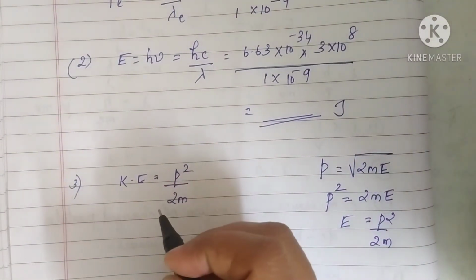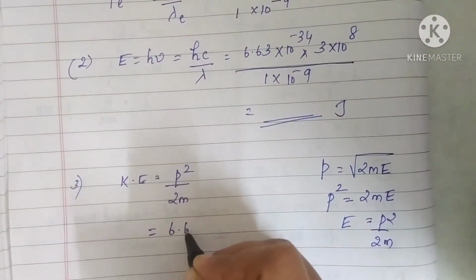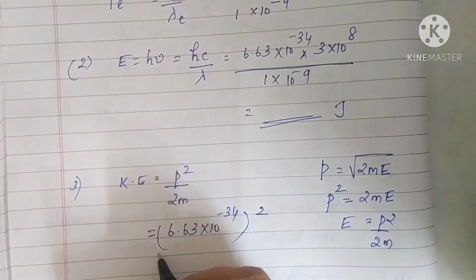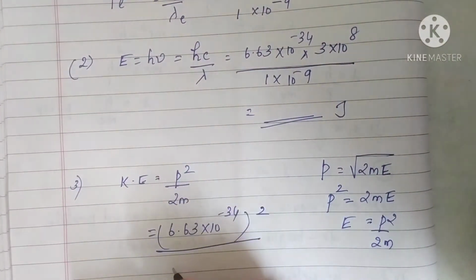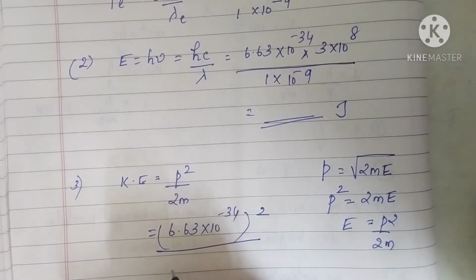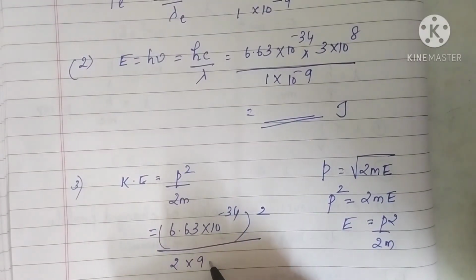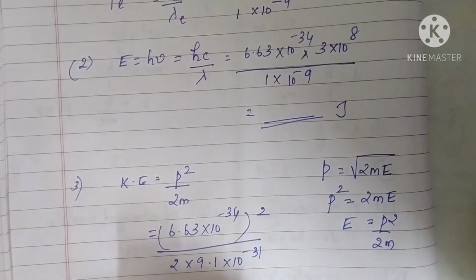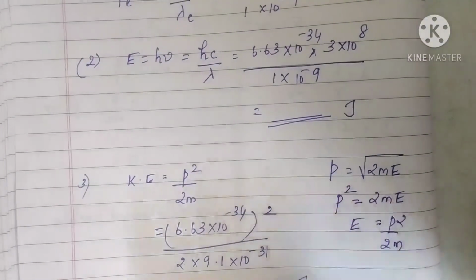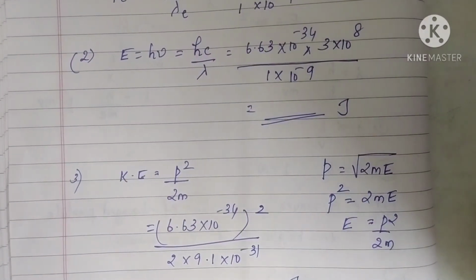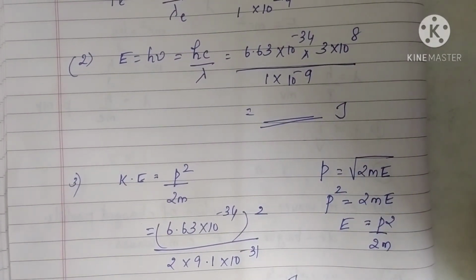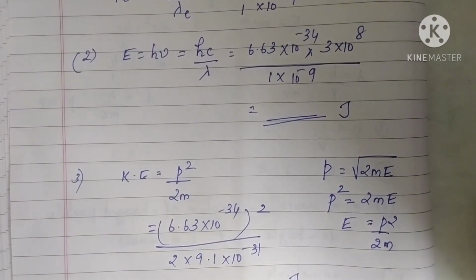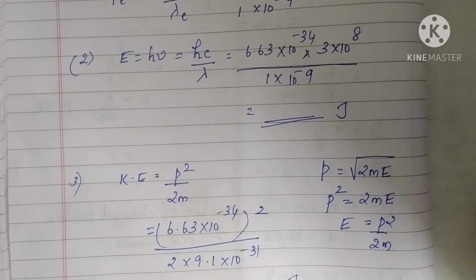So kinetic energy equal to p squared by 2m, which is 6.63 into 10 power minus 34 whole squared divided by, what is the mass of the electron? It is 9.1 into 10 power minus 31. So 2 into 9.1 into 10 power minus 31 kilogram. So you will get the answer for kinetic energy in joules. Okay, so this is all about this question. Again, a direct question only. Substitute using the equations and find the values. Complete the numerical after calculation. Clear?